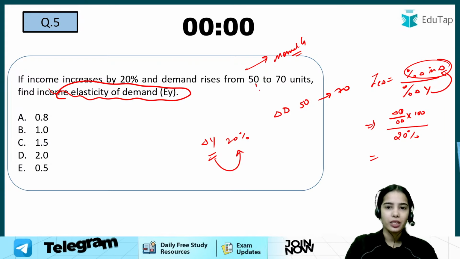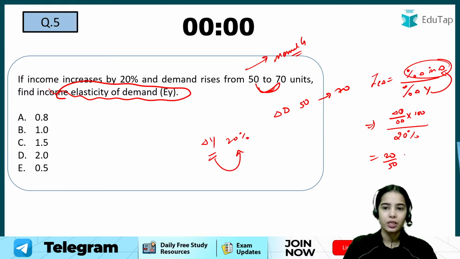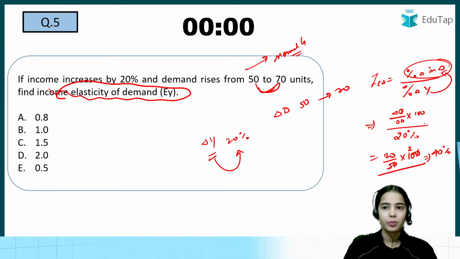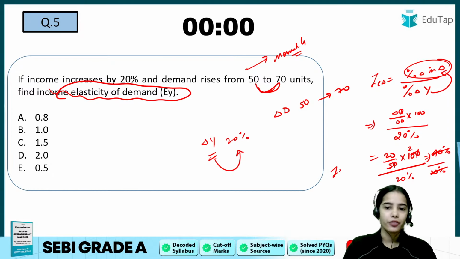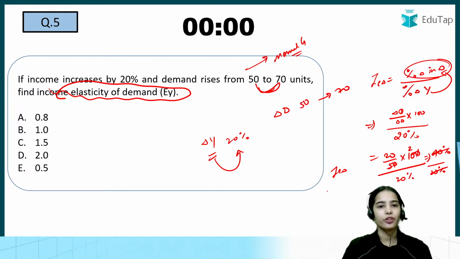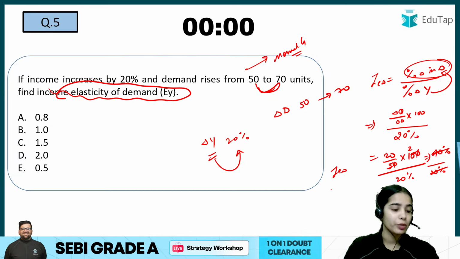So the change in demand is 20, and the original demand is 50, multiplied by 100. So this is 40%, we can say. 40% is the percentage change in demand, divided by the 20% change in income. So the income elasticity of demand is how much? I hope you were able to answer this question.